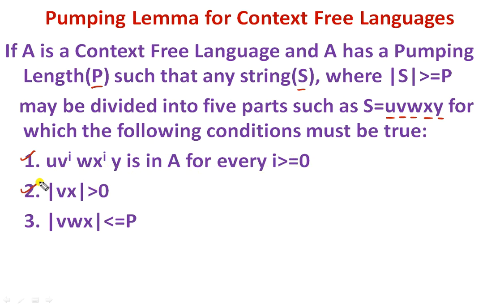The second condition is that the size of VX must be greater than 0. What does it mean? Either V or X may be null, but both of them must not be null, because the size of the concatenation of V and X must be greater than 0. They must have at least size 1.